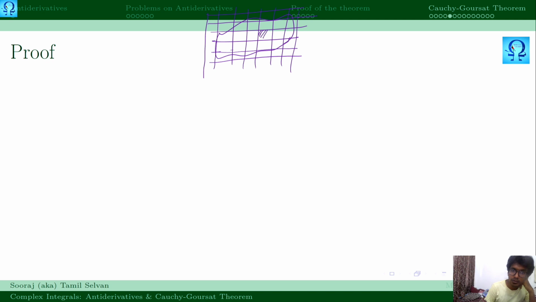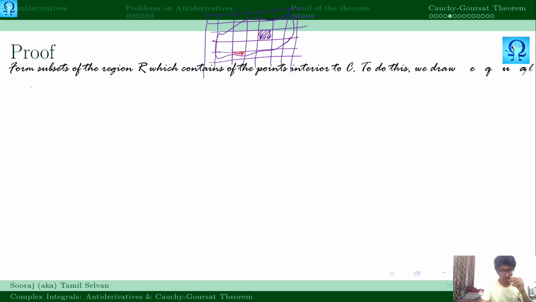I am taking this square, this is a part of a region, and in the square all the points are inside the region R. And if you consider this thing, only this part of the square covers the points in the region, and the rest of the points are outside the region. So we remove those points which are outside the region, and we call that a partial square. So that is what is given here.